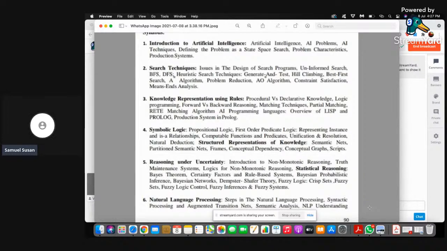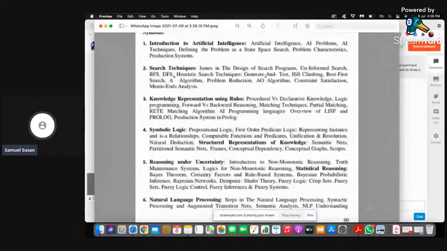So as far as my consideration, you can go with the first chapter, then the second chapter, then the fourth one, and next the third one, and last, if the time is good enough for you people, the fifth chapter. However, the sixth chapter is not given for your examination.